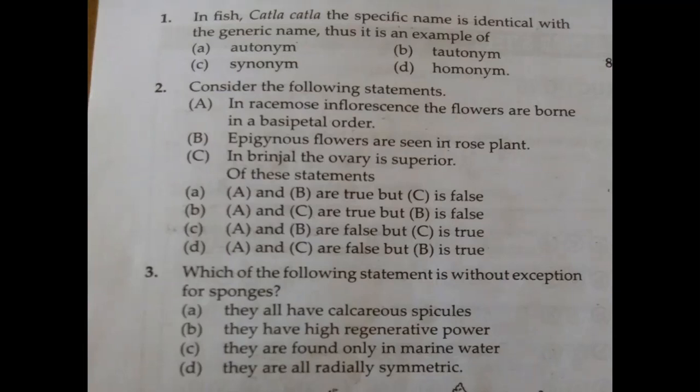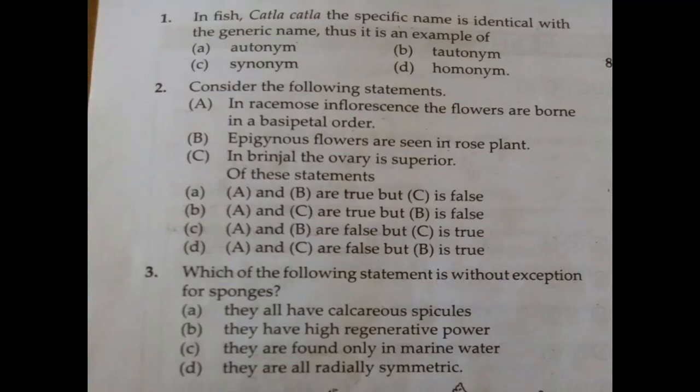But here multiple options are there. See, the first one says A, B are true, but C is false. Actually here both A and B are false, but C is correct. So which option has it? That is option C. See there, A and B are false, but C is true. That is what we discussed now. So option C is the correct answer.